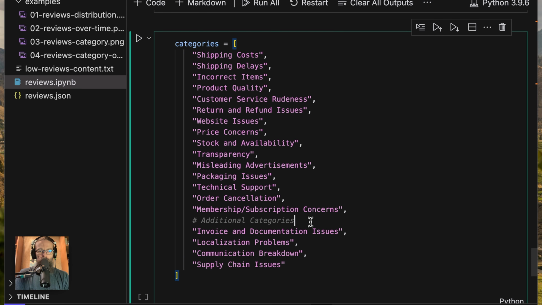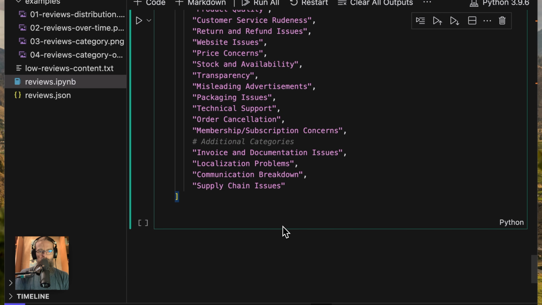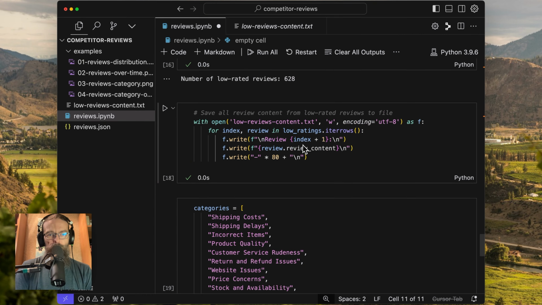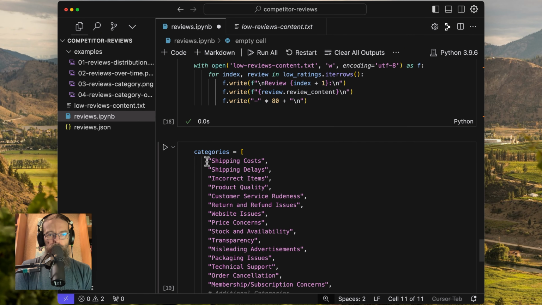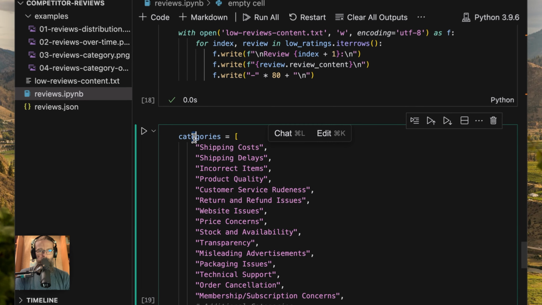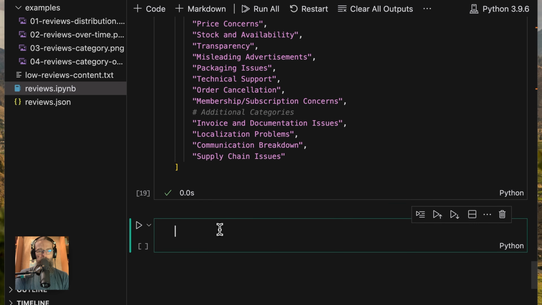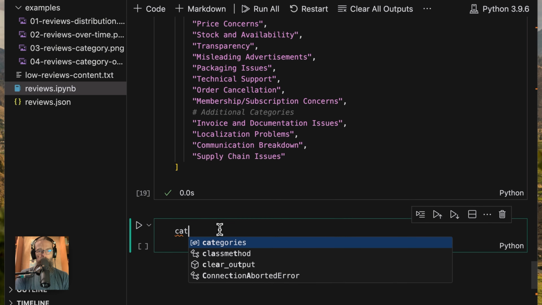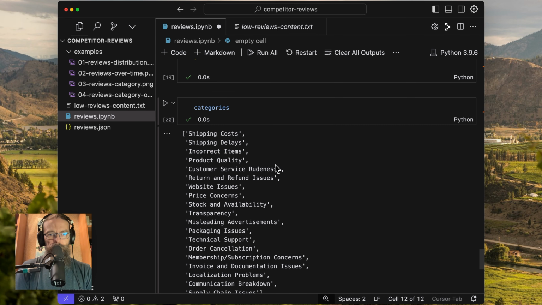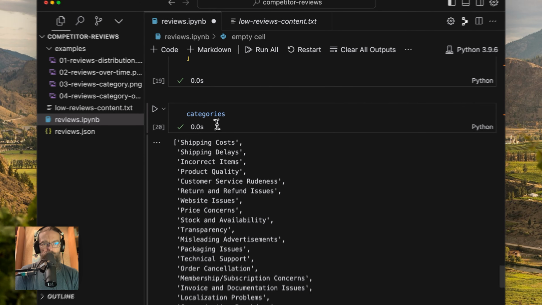These are our categories, and we just want to lock those in. The cool thing about notebooks is Shift-Enter. It's going to run that. The variables from the previous cells, so categories, is now available in the next cell. So if I say categories and I just run this, it knows that those exist, which is pretty fantastic.